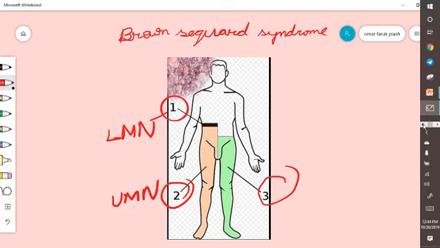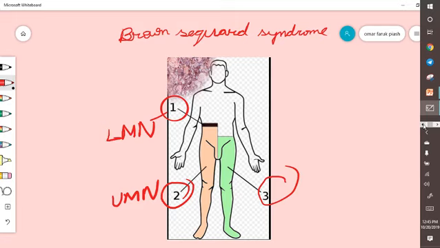And these are the main findings of Brown-Sequard syndrome. First, ipsilateral loss of all sensation at the level of the lesion, and ipsilateral lower motor neuron sign at the level of lesion, and below the level of lesion upper motor neuron sign due to corticospinal tract damage.